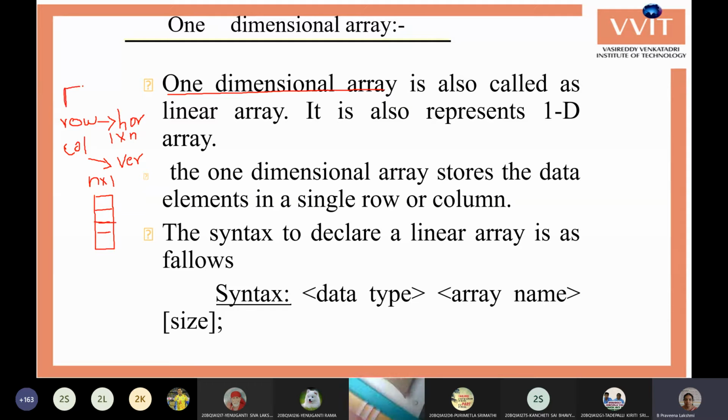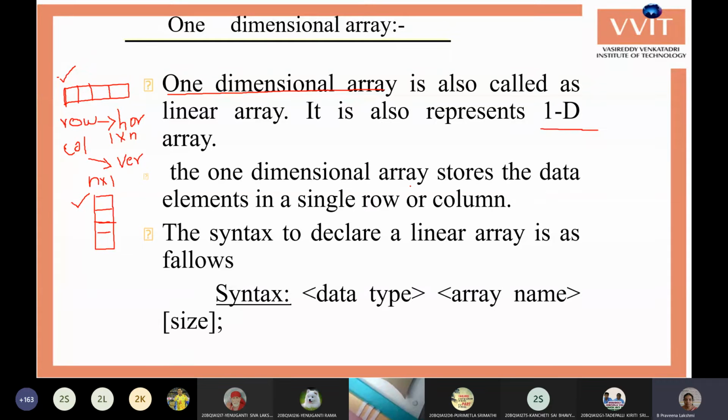In the horizontal array, you have multiple columns but only 1 row. These two types of arrays are called one-dimensional arrays: 1 row with multiple columns, or multiple rows in 1 column. This is called a one-dimensional array.